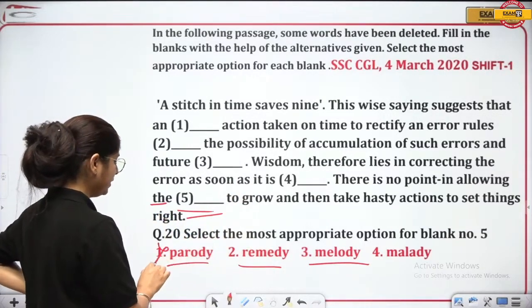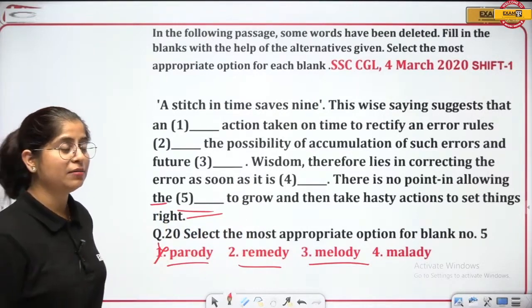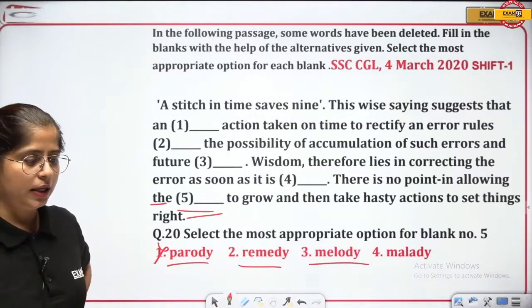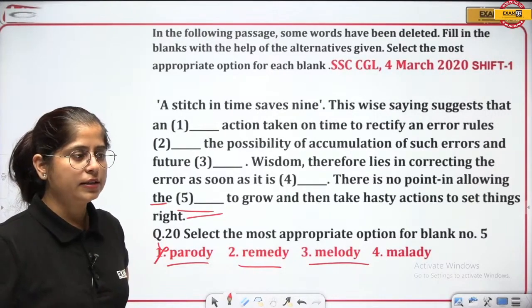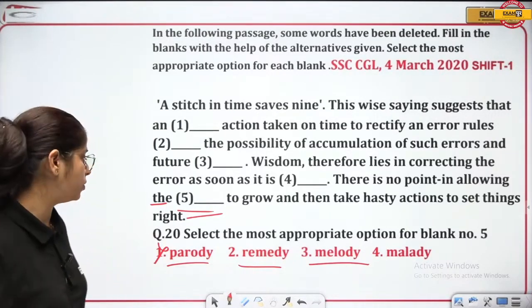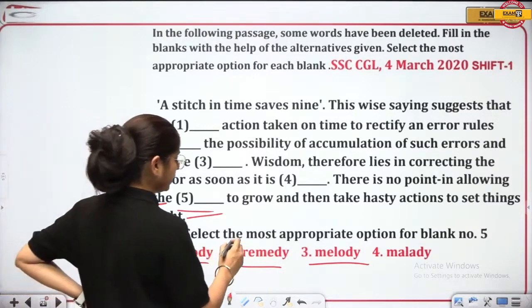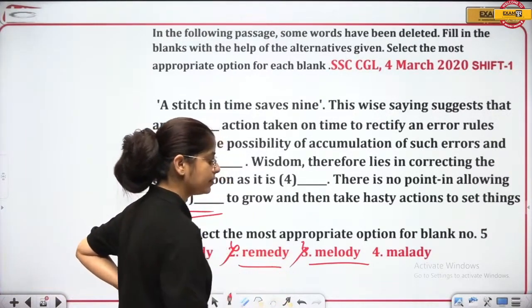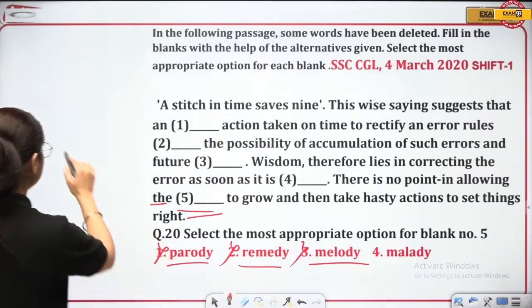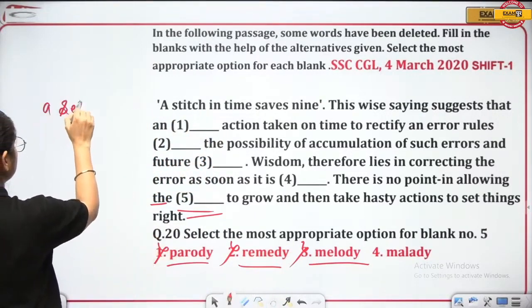Parody is not the correct answer because parody means what? When you mix and match the arts and music and style and drama just to make it funnier, that is parody. So that is not the answer. Remedy is the medicine. This is not the answer. Melody is the tune or song. This is not the answer. Malady is a serious problem.